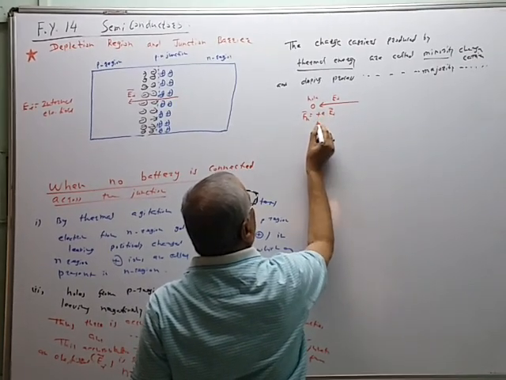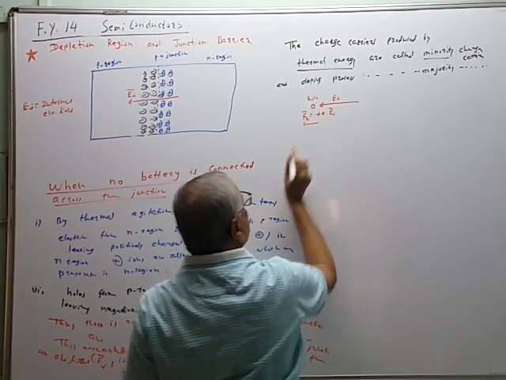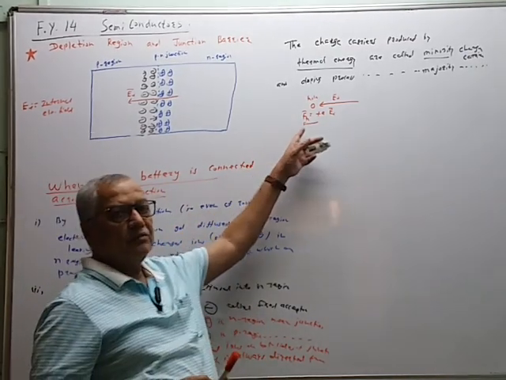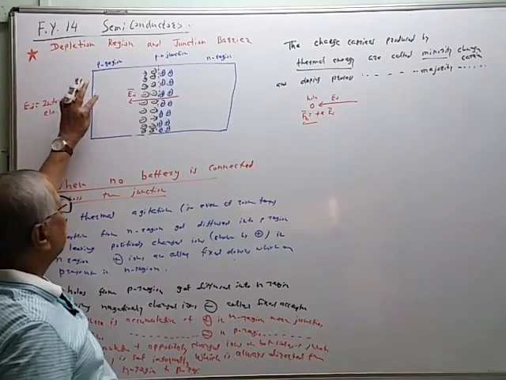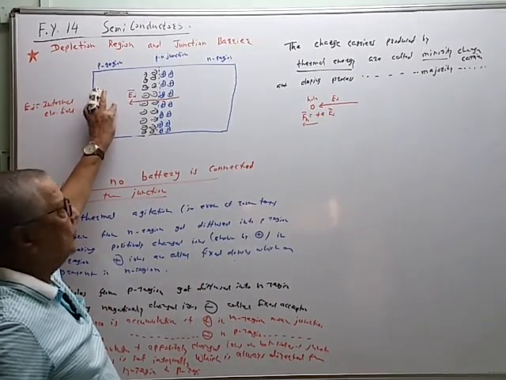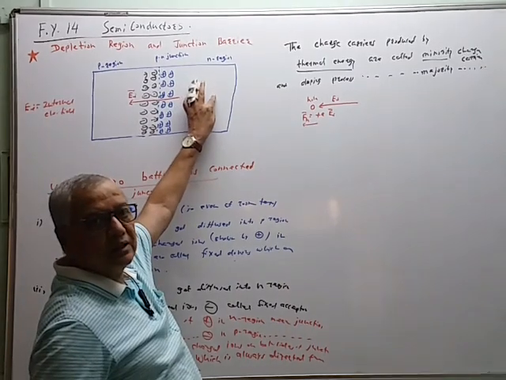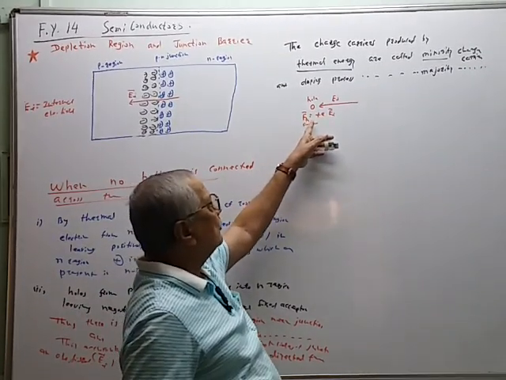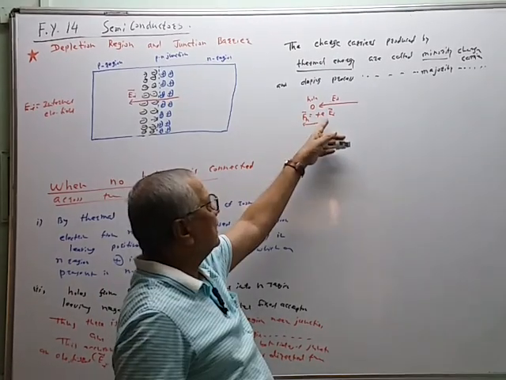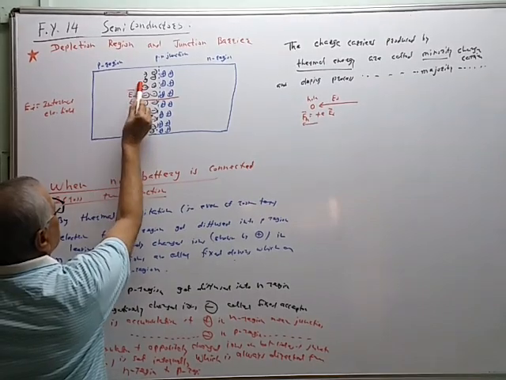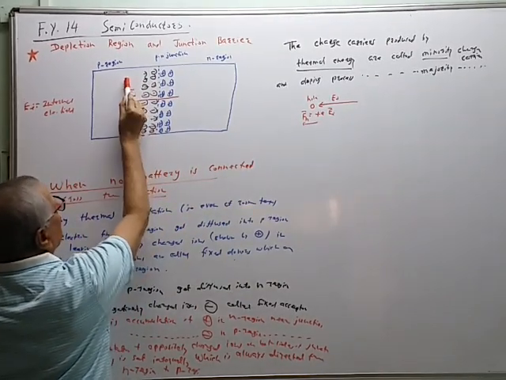So this force on the hole is acting in this direction. This is a very important point. I will repeat again. If any hole from P region tries to diffuse into the N region, then the force acting on the hole when it enters the internal electric field EI is in this direction. So the hole will try to cross the junction, but because of this force, it will be repelled back.